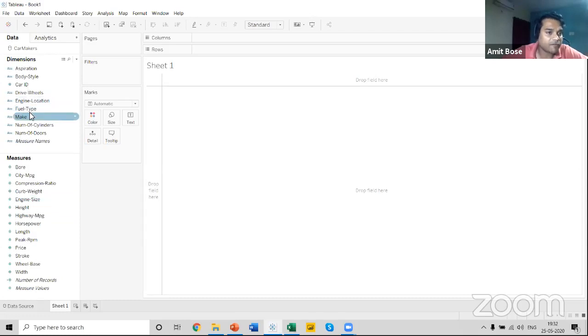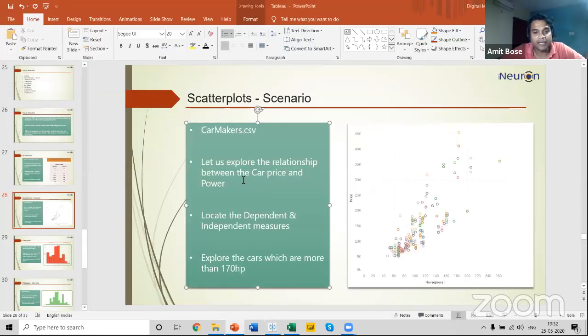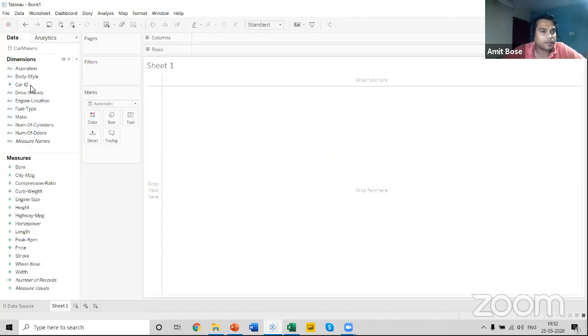Now I can see that my data set looks good. Let me first create a scatter plot. In order to create a scatter plot, the scenario says I need to see the car price and power. So go to Tableau Desktop, select the car ID, and, as I mentioned, you need to use the point and click method. So select the car ID, press down your control key, go to price, and there is also an option called horsepower in the measures. Select that one.